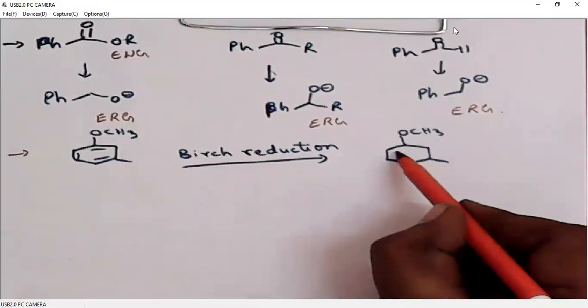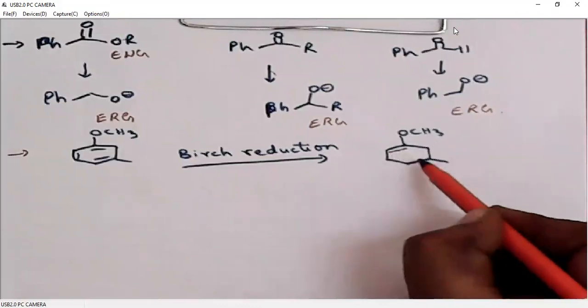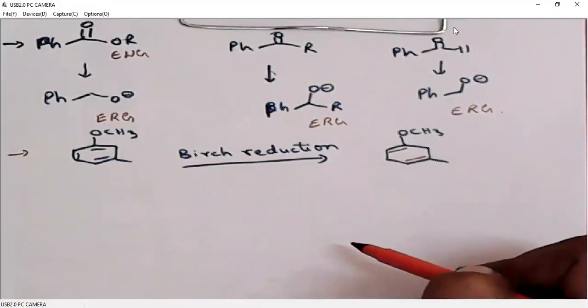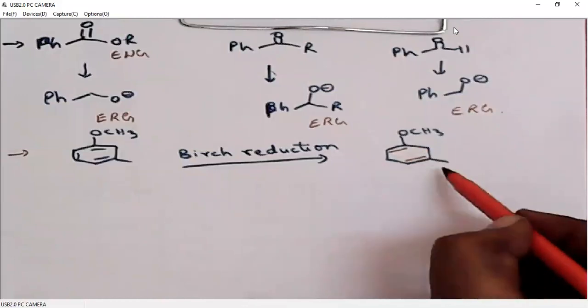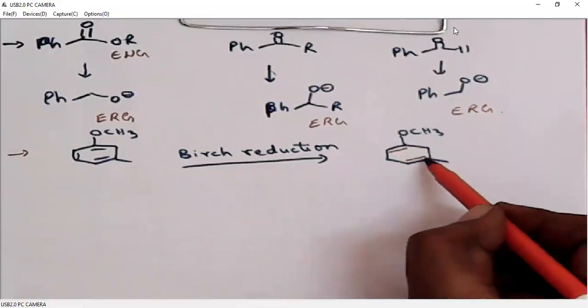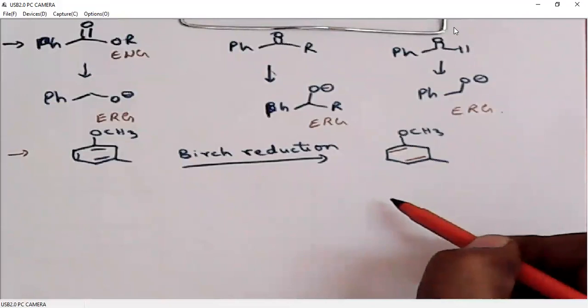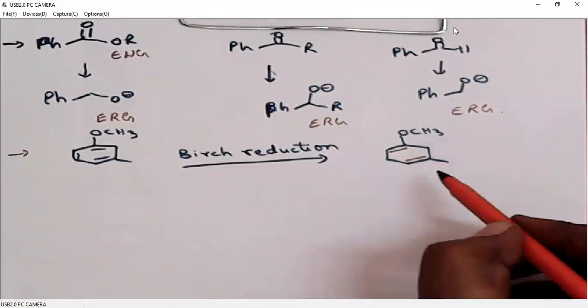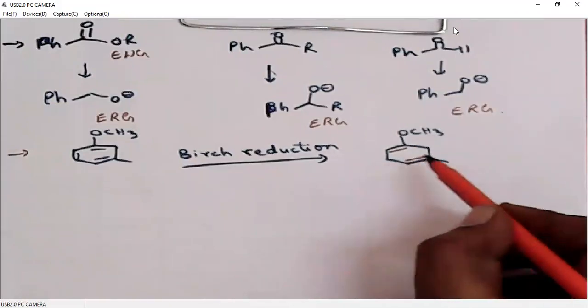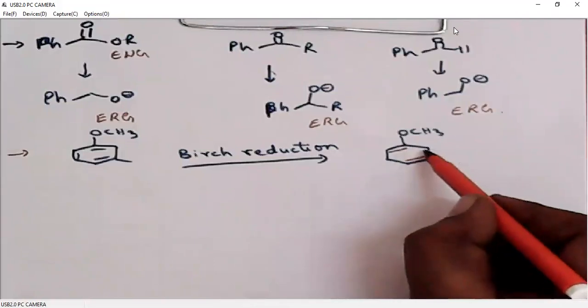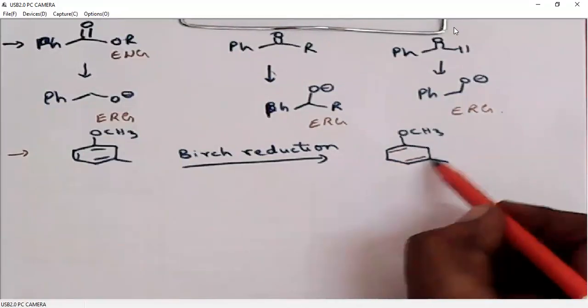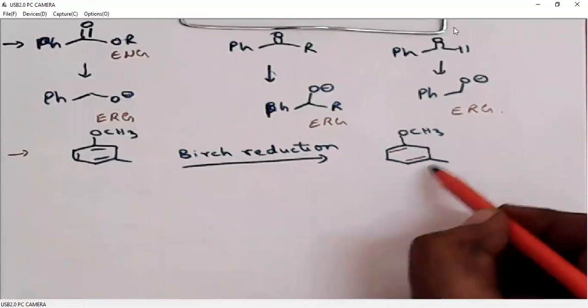You can place the double bond like this, so that both the alkoxy group and the alkyl group are placed on the alkene. You may try placing the double bond in a different way, like this, but then the methyl group will not come on the alkene.